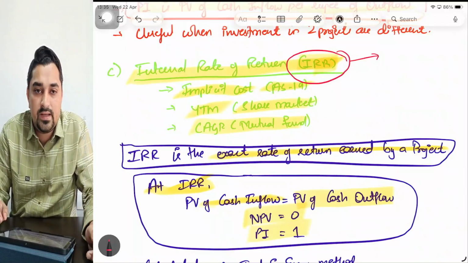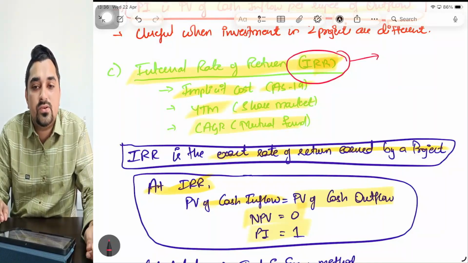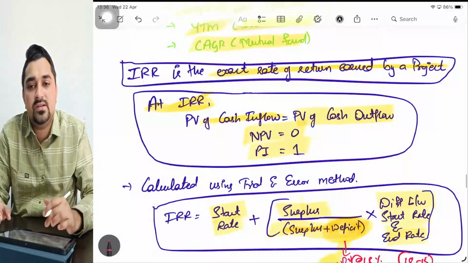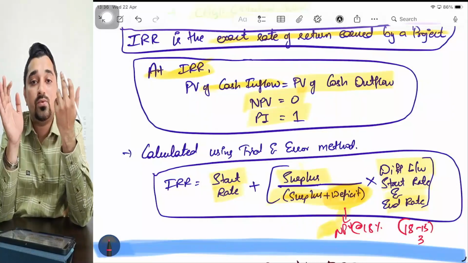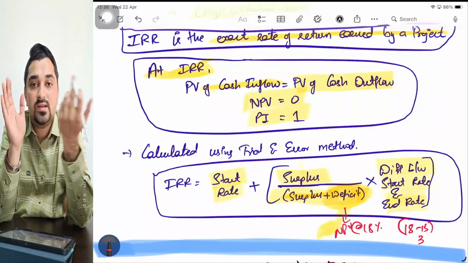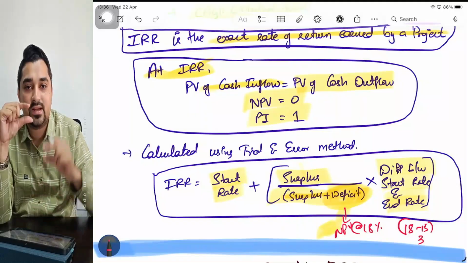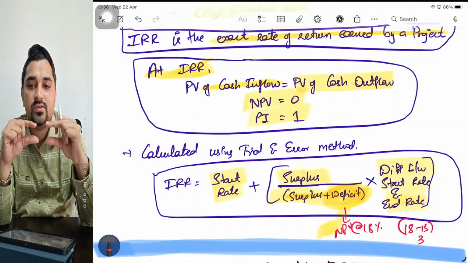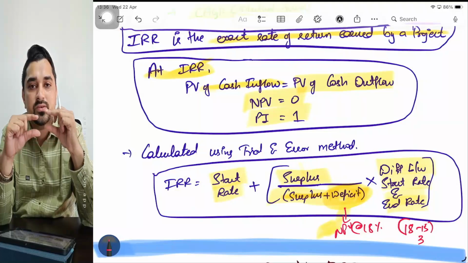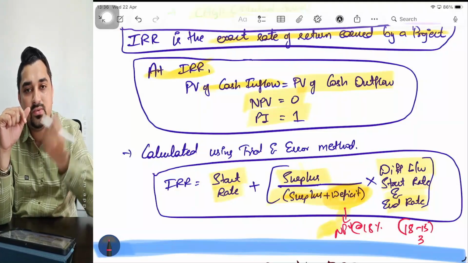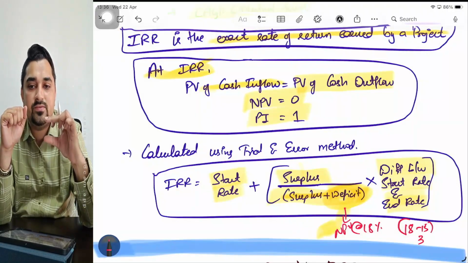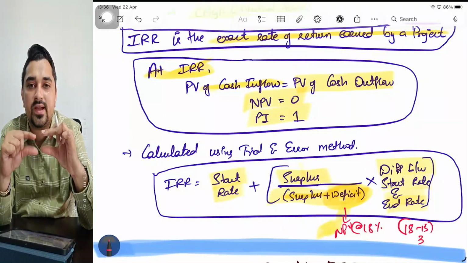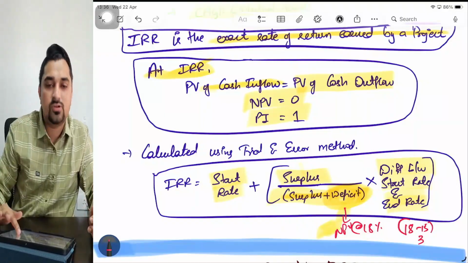Very, very important. Immediately after revising IRR, please go and revise whatever we had kept pending in the cost of capital chapter, and we had also kept something pending in the dividend chapter. Please go and do those because they are based on this concept. So cash flows will be there. You need to take all those cash flows. At what discount rate will my present value of cash outflow exactly be equal to present value of cash inflow? Understood? So what is IRR? If I discount my cash flows, at what discount rate will my present value of cash inflows be exactly equal to present value of cash outflows? That is your IRR. Hope this is clear.